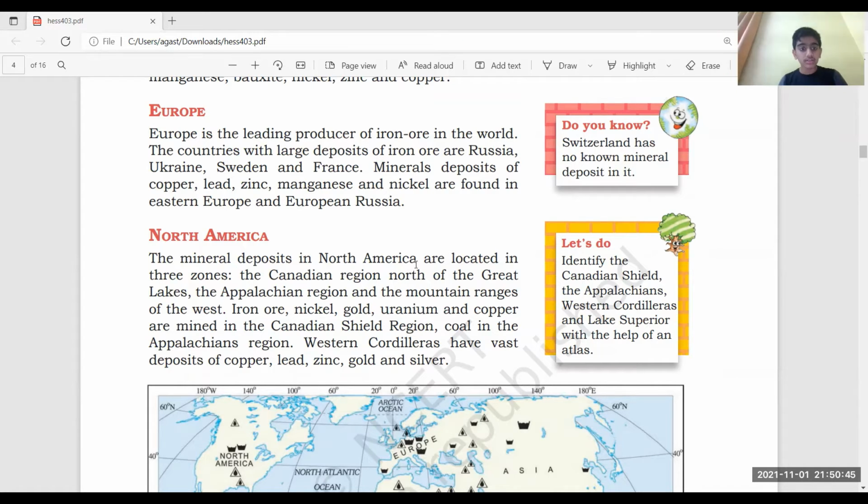Now let's come back to Northern America. In Northern America, there are three zones. The mineral deposits are located in three zones: the Canadian region north of the Great Lakes, the Appalachian region, and the mountain ranges of the west. Iron ore, nickel, gold, uranium, and copper are mined in the Canadian Shield region. Coal is found in the Appalachian region, and the Western Cordilleras have vast deposits of copper, lead, gold, and silver.